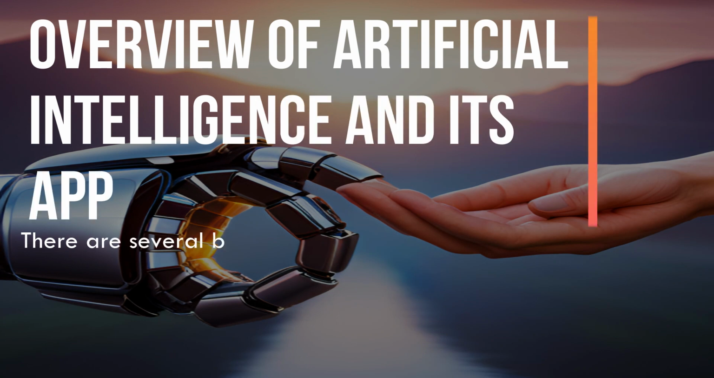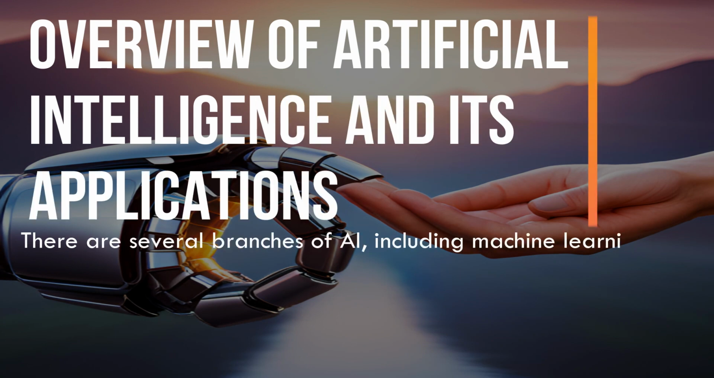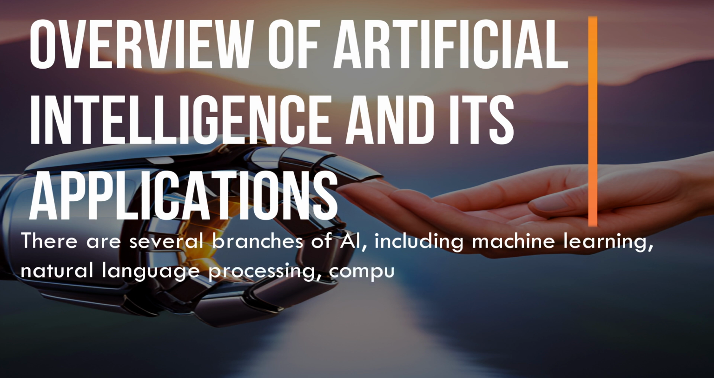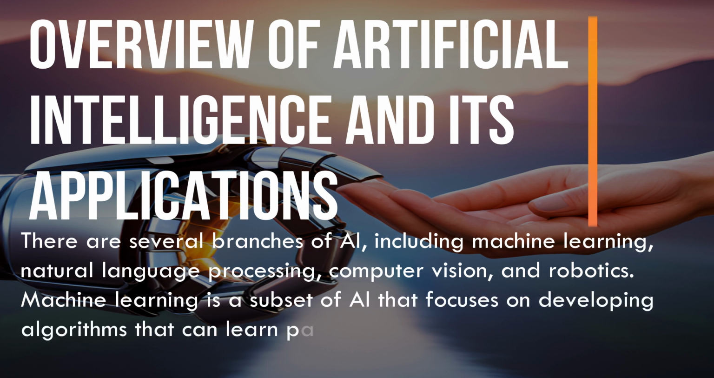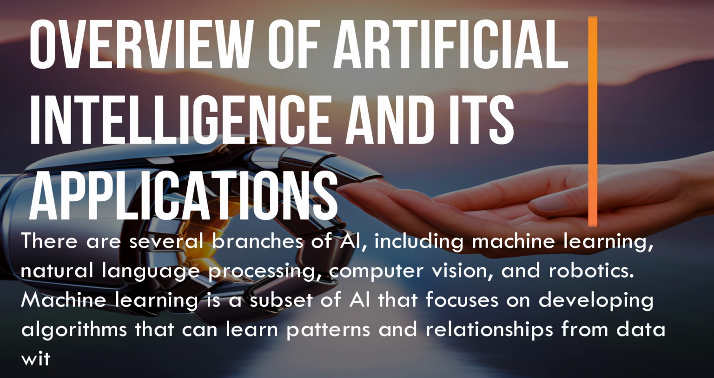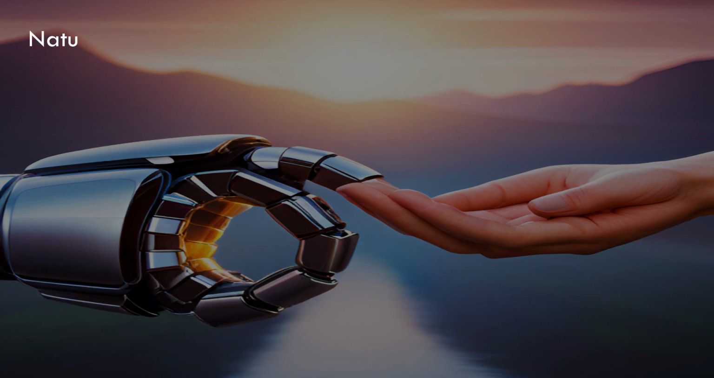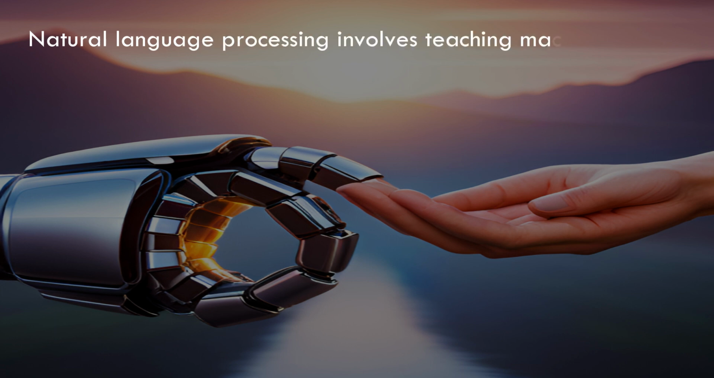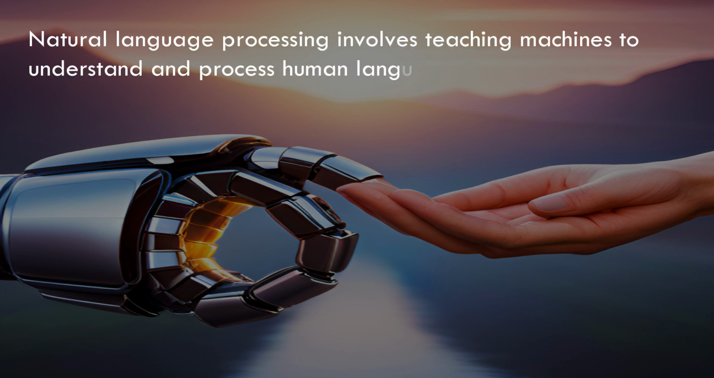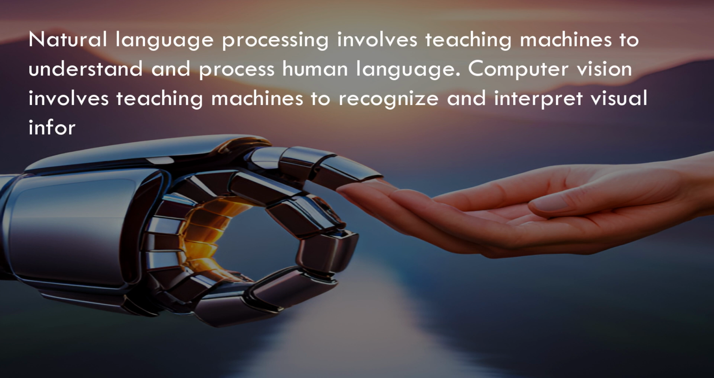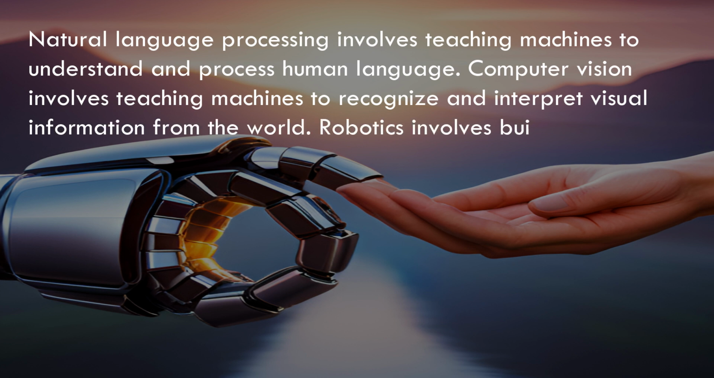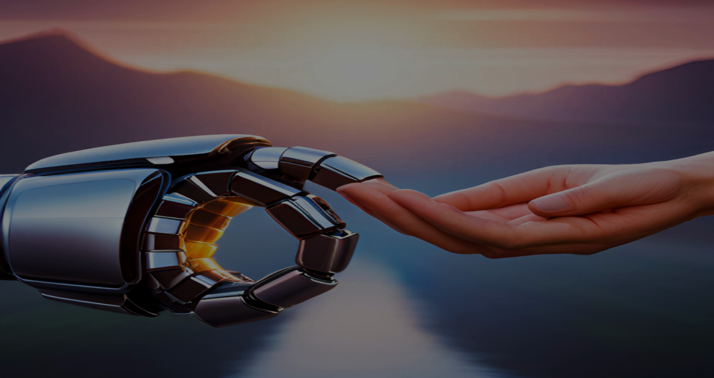Overview of artificial intelligence and its applications. There are several branches of AI, including machine learning, natural language processing, computer vision, and robotics. Machine learning is a subset of AI that focuses on developing algorithms that can learn patterns and relationships from data without being explicitly programmed. Natural language processing involves teaching machines to understand and process human language. Computer vision involves teaching machines to recognize and interpret visual information from the world. Robotics involves building machines that can move, sense, and act in the physical world.